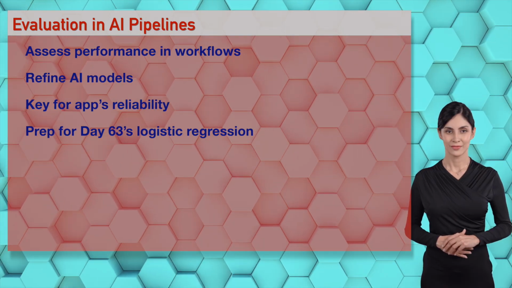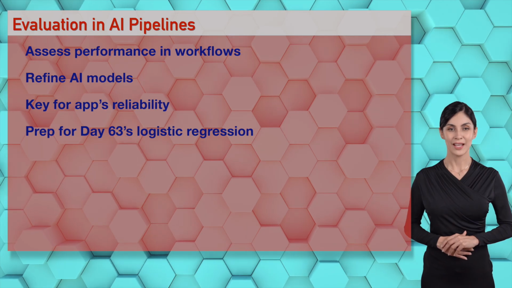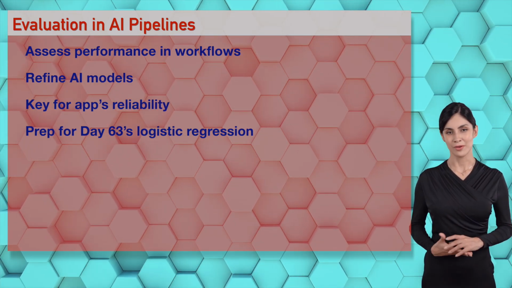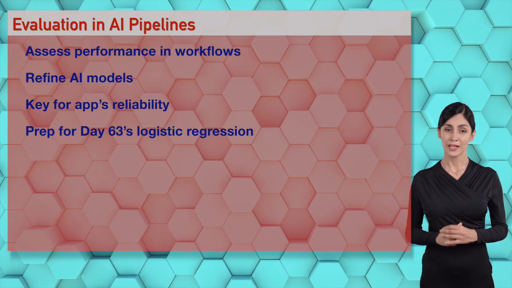Oh, Irene, Isabella, evaluation's critical in AI pipelines, darling. It assesses sexily. Your Day 62 skills make AI irresistible. Evaluate like pros.